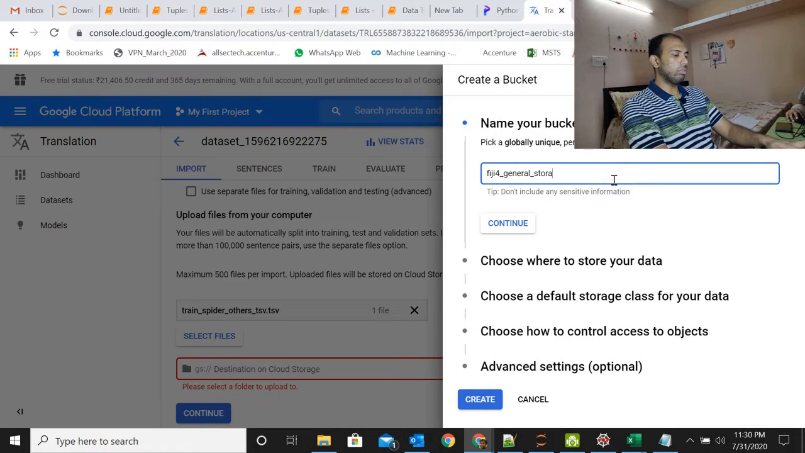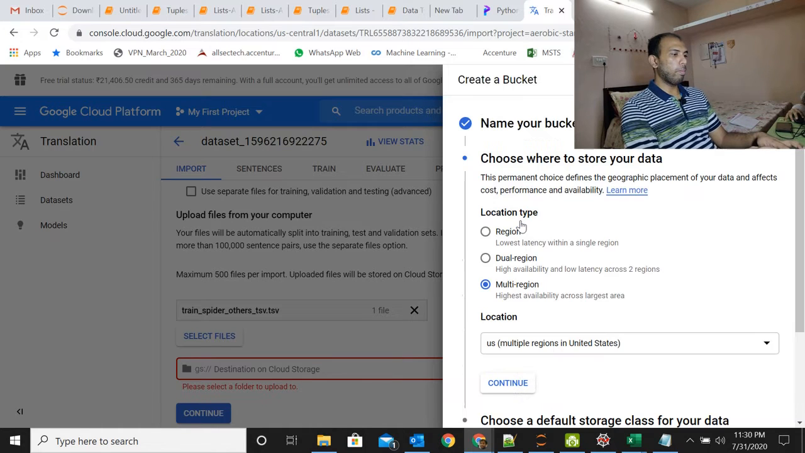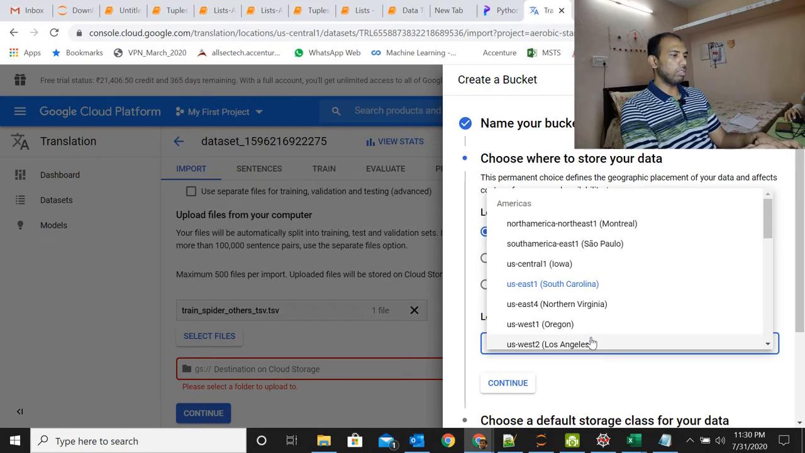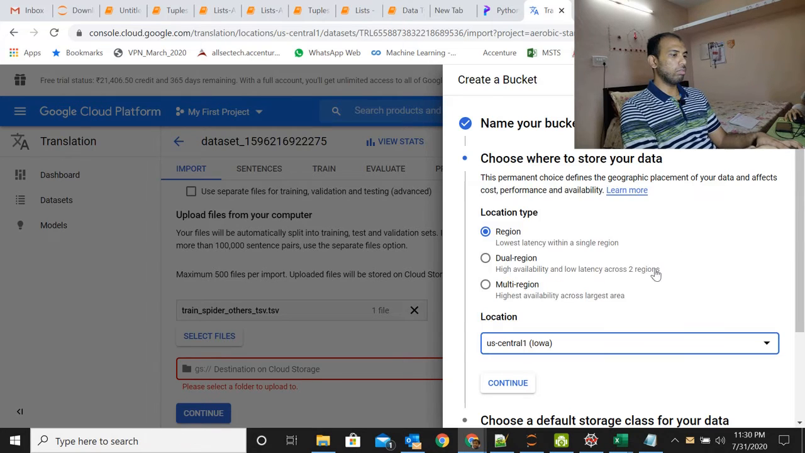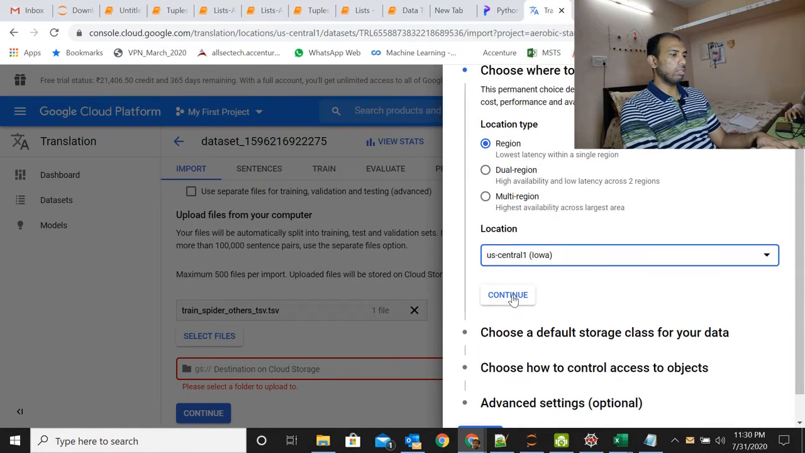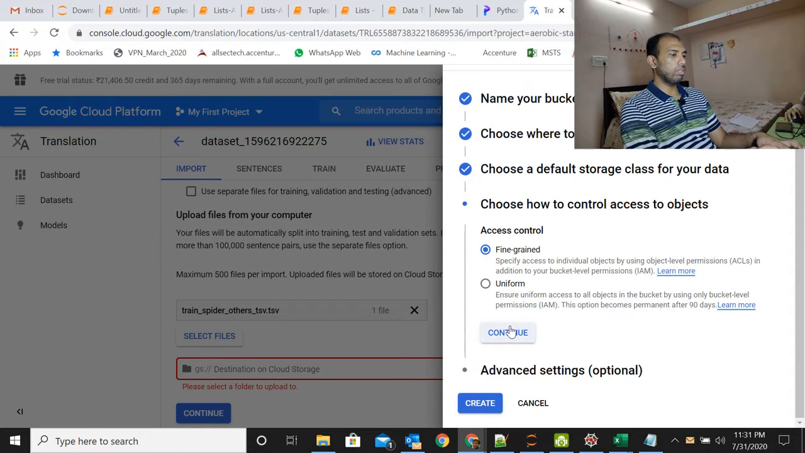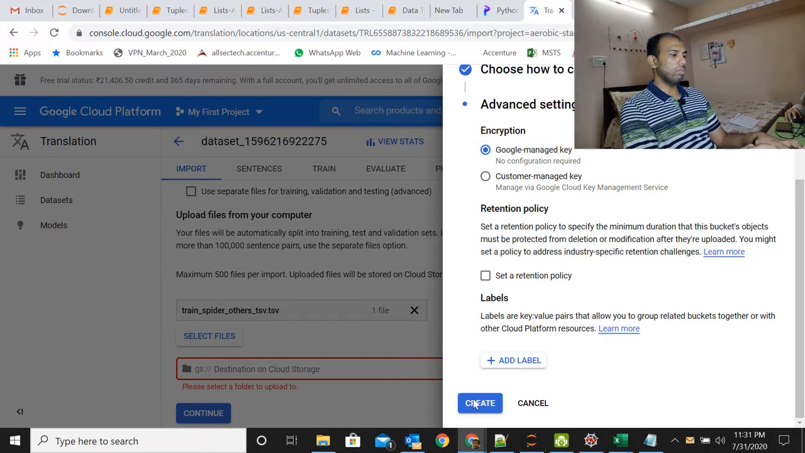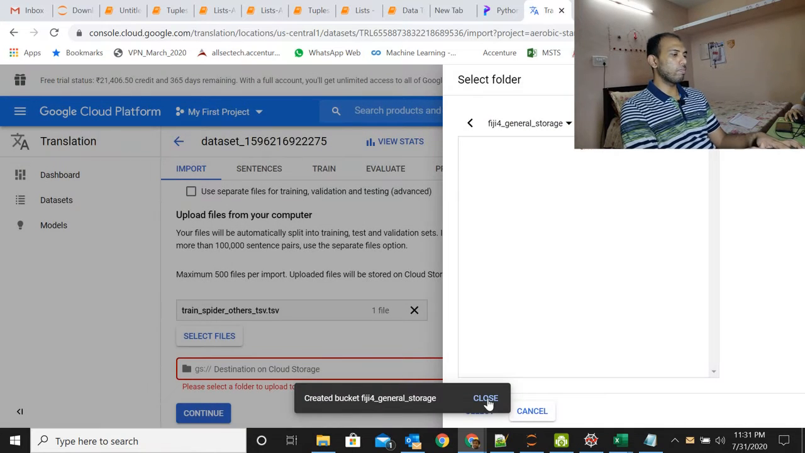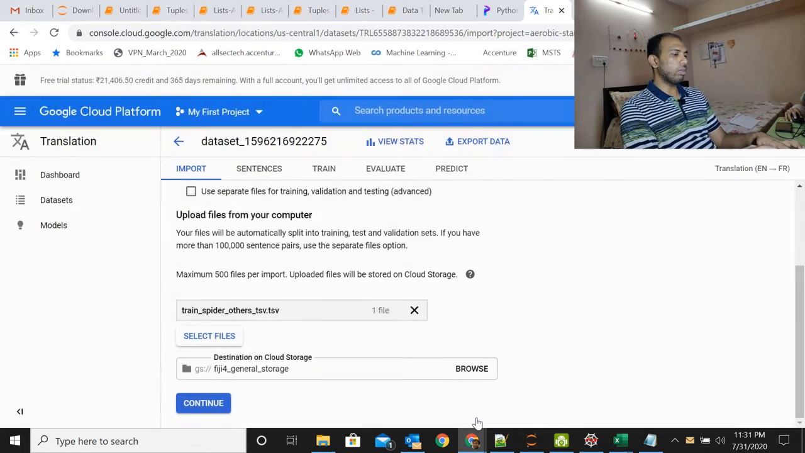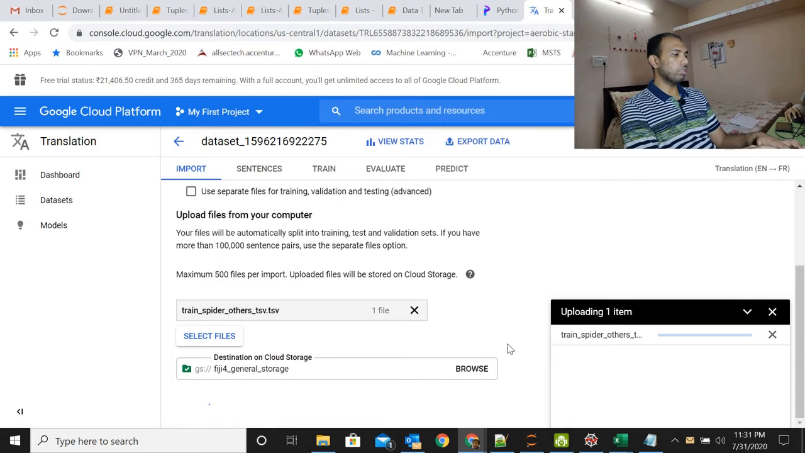General storage. It needs to be a specific location, so it's US Central 1, I guess. Let's go ahead, click next. 100, that's fine. That's fine. Cool. Go and create it. We have a new bucket with US Central 1 location. Just click next and let it upload.